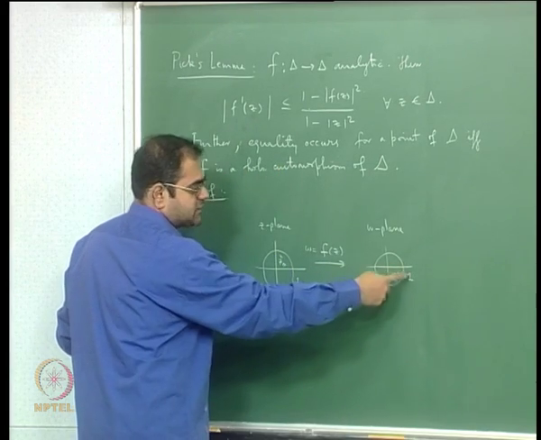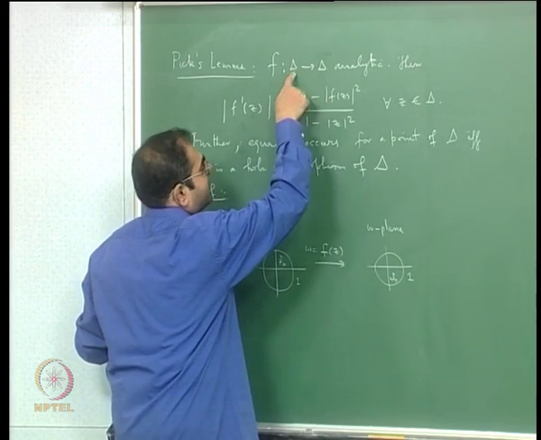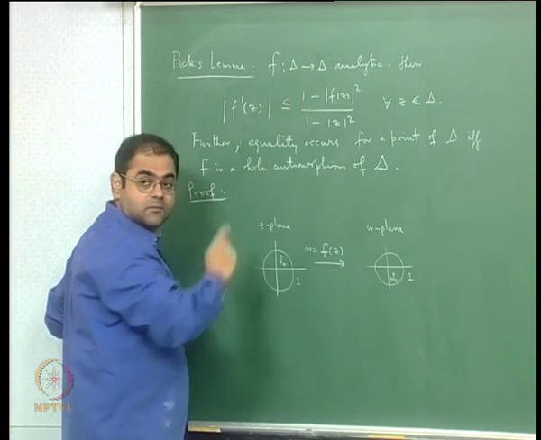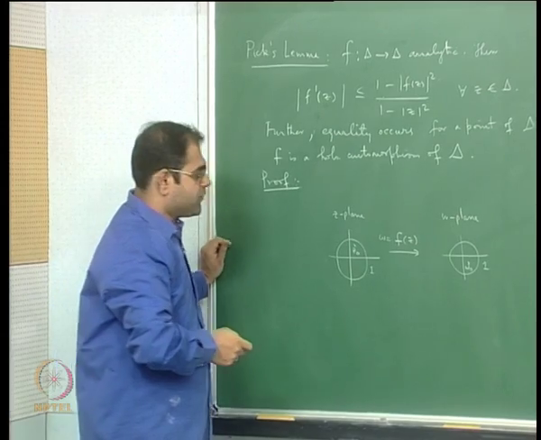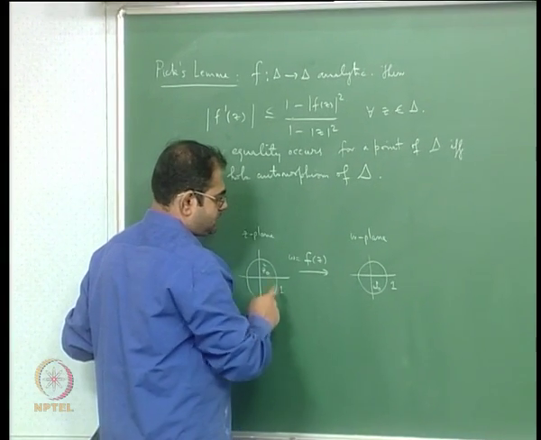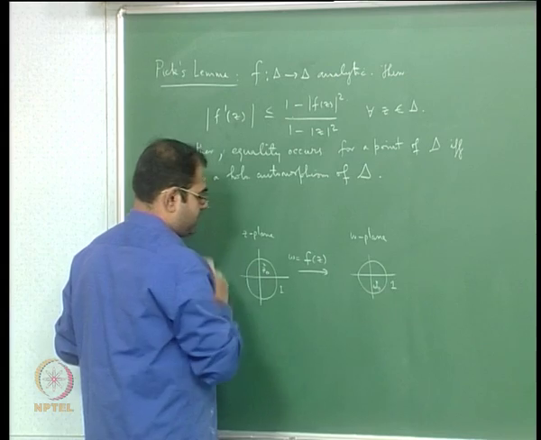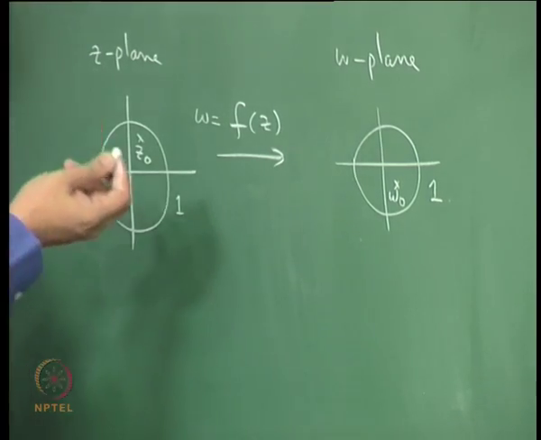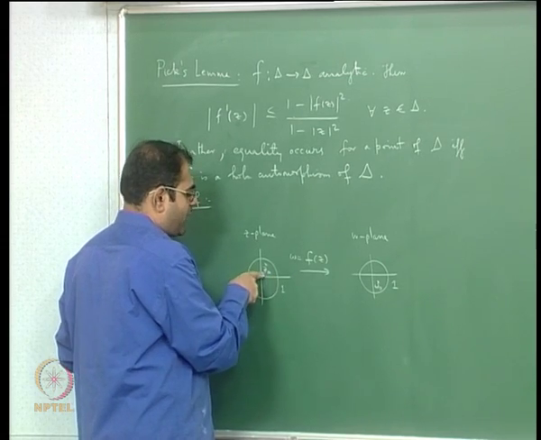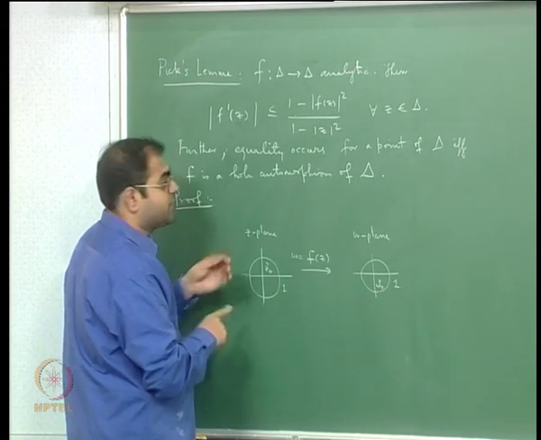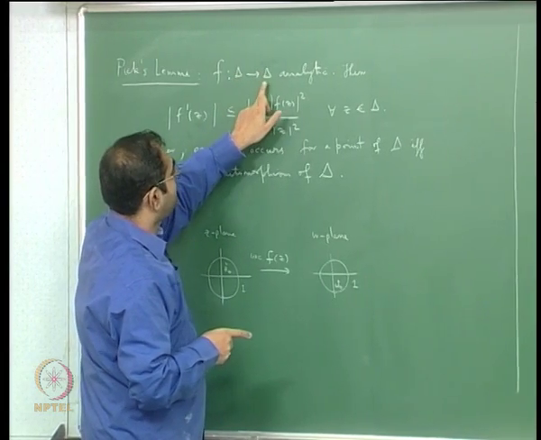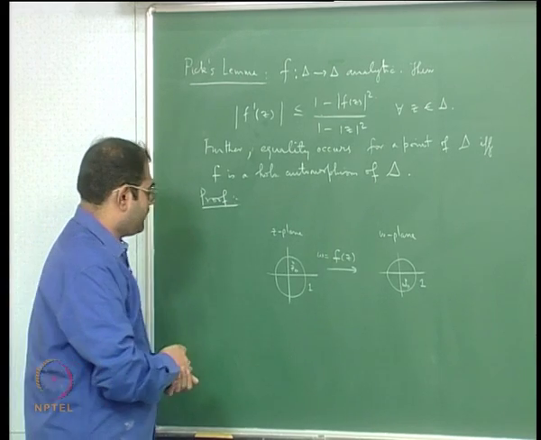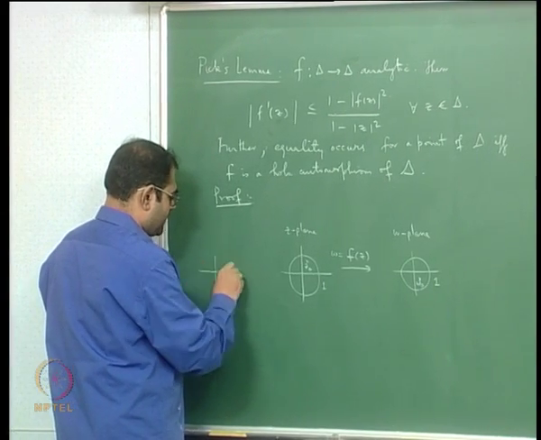And I want this w0 to lie inside the unit disk. That is the reason why I did not take f to be a mapping from the unit disk to its closure. So I want w0 to lie inside the unit disk, right. And well, if you take any point in the unit disk, it is going to go to a point inside the unit disk, because I've removed the bar there.